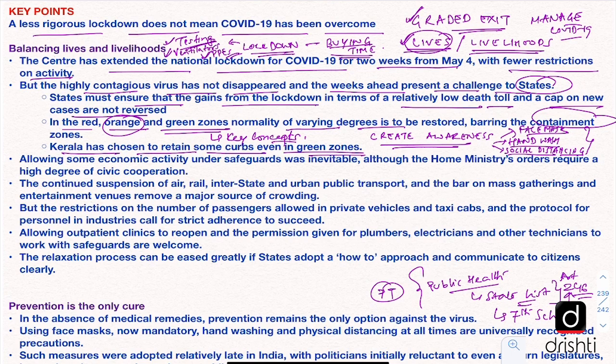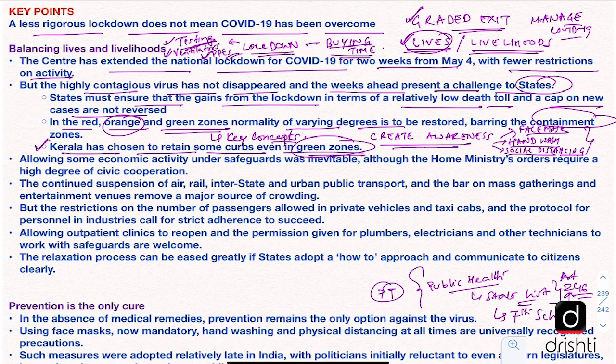So Kerala, which is a leader among states in terms of social and health indicators, has decided to retain some curbs even in the green zones, and this is a pointer to other states because India is a very diverse country and the social and health indicators vary across the states. So a state like Kerala, which has very good indicators, is also realizing that maybe lifting all the restrictions at one go is not prudent. So it has decided to retain some curbs even in the green zone,